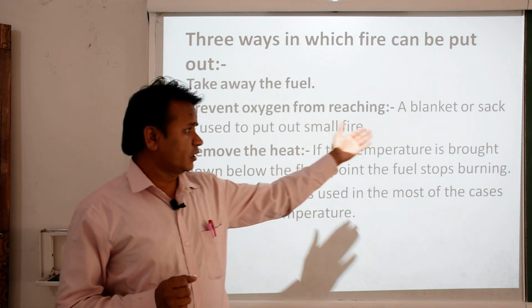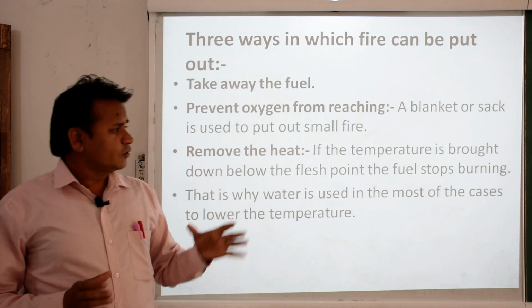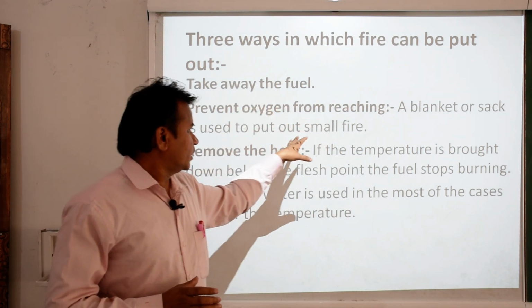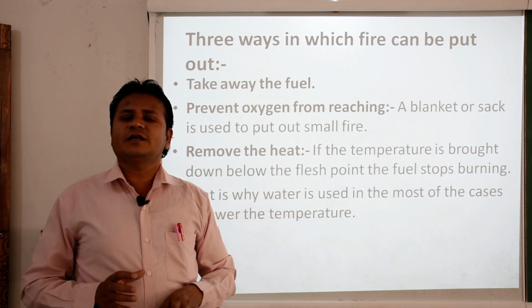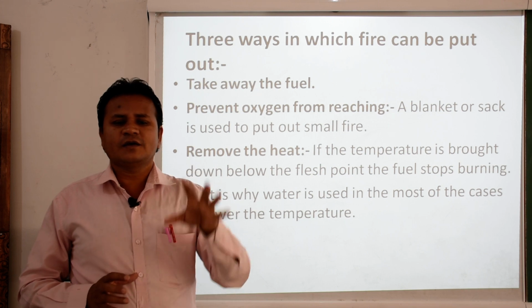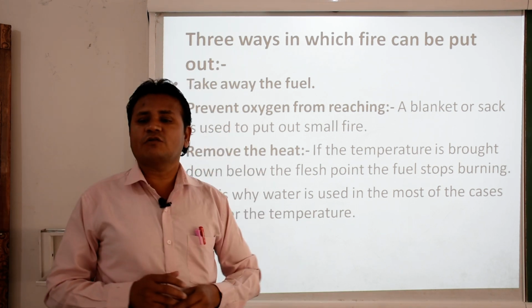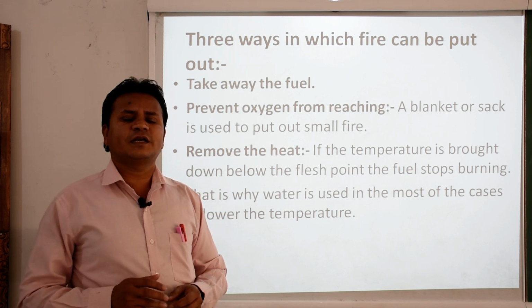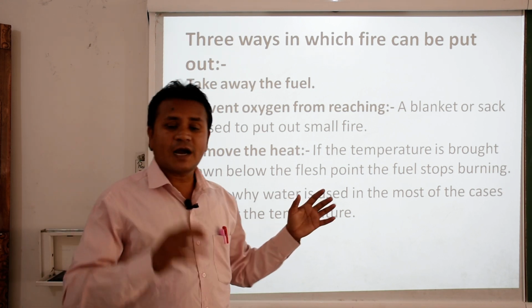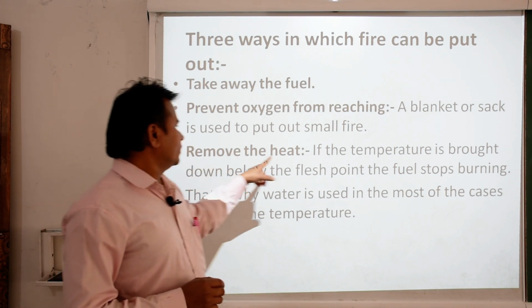And a sack is also a little bit thick. When we put it on the small fire, it will go off. It can be controlled by us, but when it is not controlled, definitely it will become a master, and that could be very dangerous. Next thing is remove the heat.